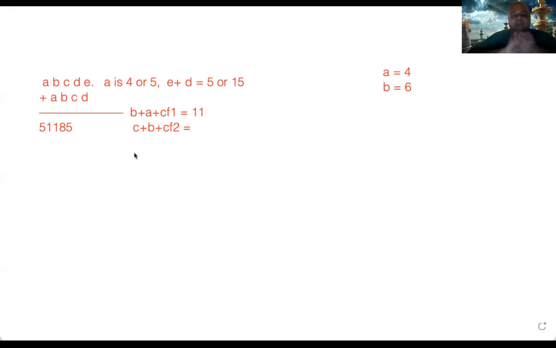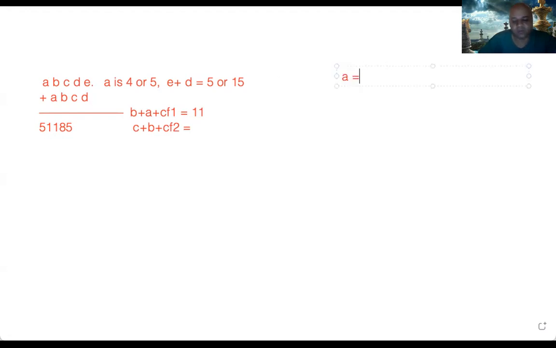So C plus B is equal to either 10 or 11, because that is when after adding carry forward 2 you get 11, and you carry forward 1 previously. I will erase this first and take it again.